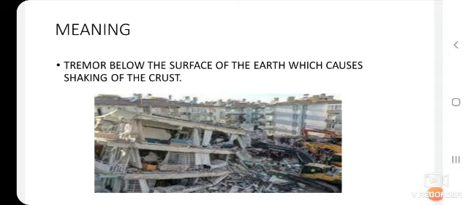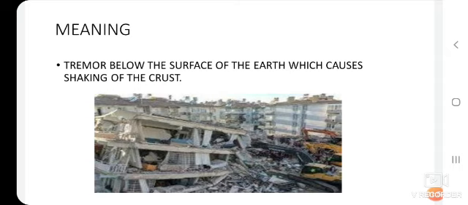Okay, children, hope you have followed the definition of an earthquake. Did you hear the word earthquake anytime? An earthquake is a tremor below the surface of the earth which causes shaking of the crust. A series of shakes caused by sudden earth movement leads to an earthquake, that is faulting. These devastating tremors are caused by the stresses that break the earth's crust.